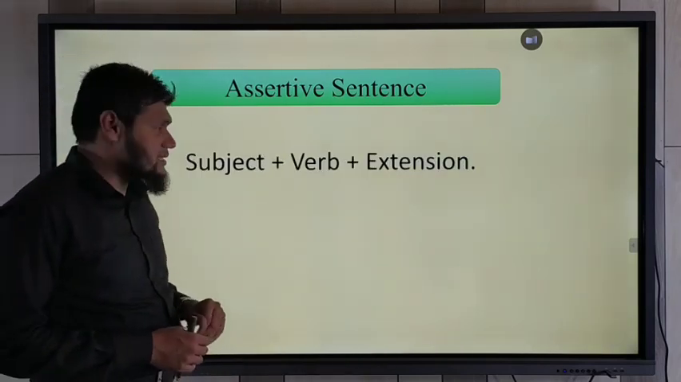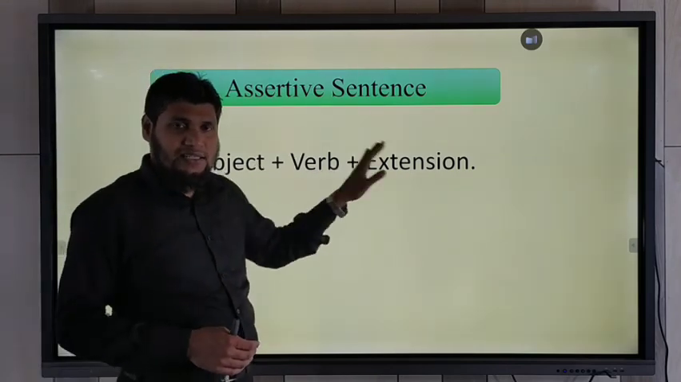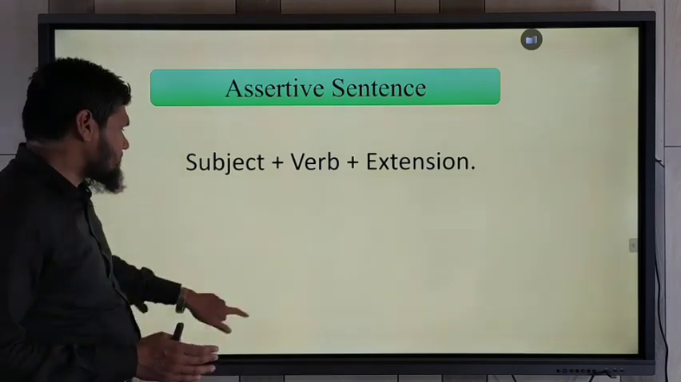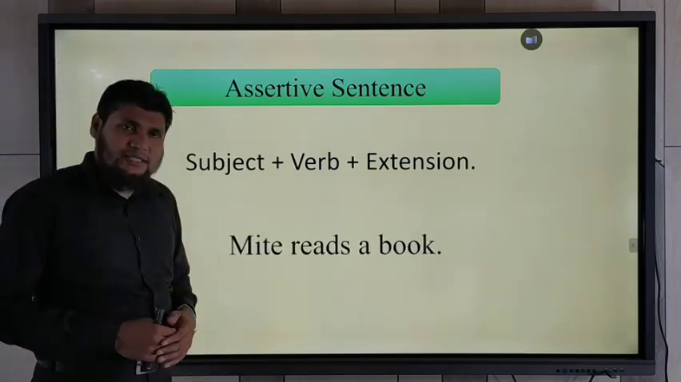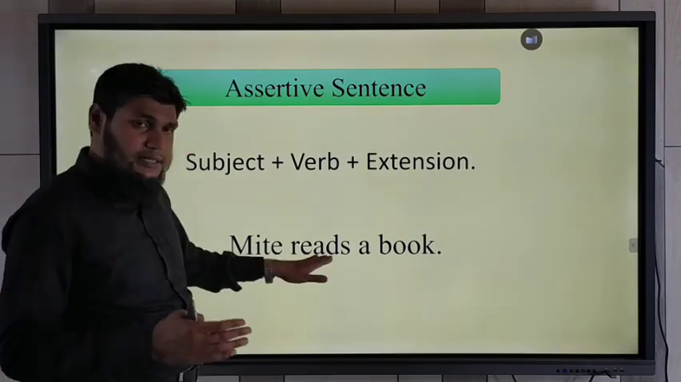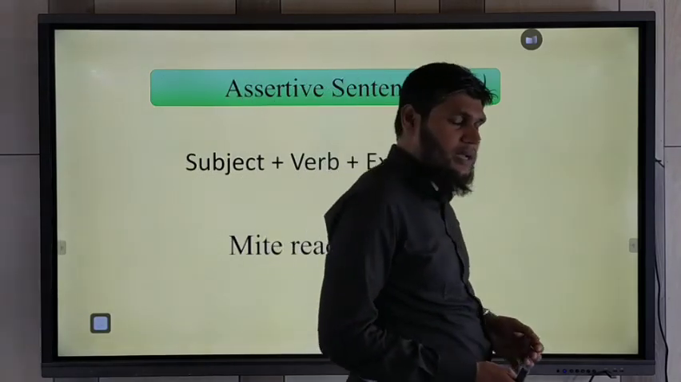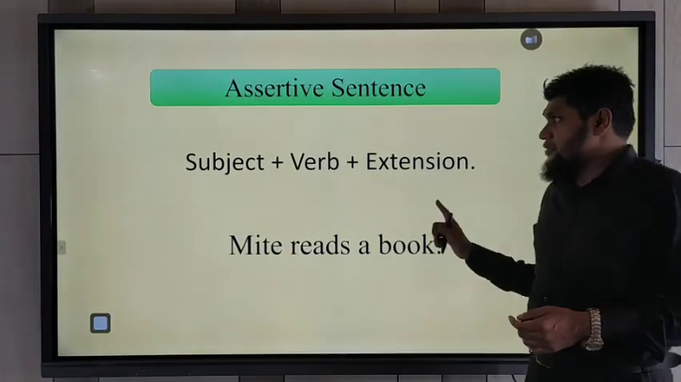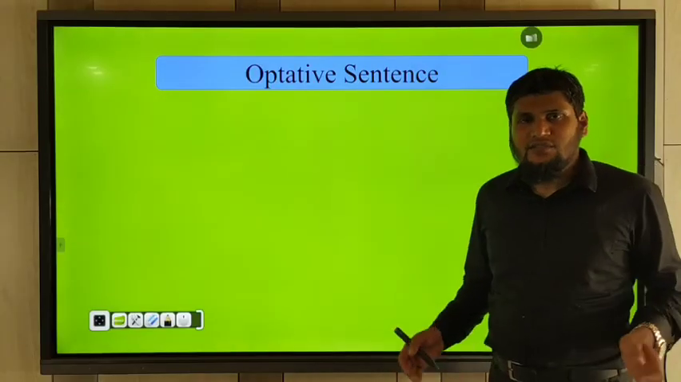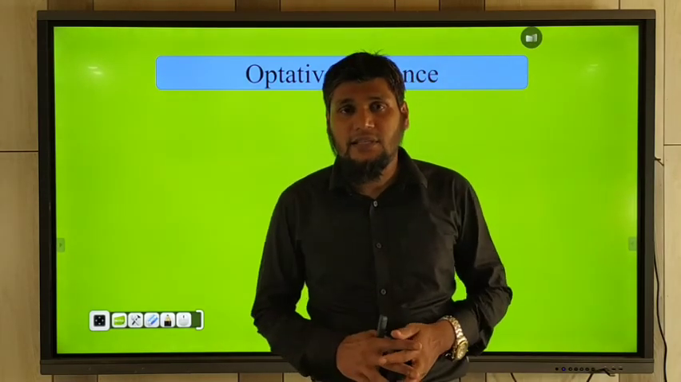Assertive sentence is started with subject and then verb and then extension. Subject plus verb plus extension. You know that. There is an example. Miti reads a book. Miti is subject here and reads is the verb and a book extension or object. Okay, like that. You need to have the idea about optative sentences. Okay, my dear students. Now you will understand about optative sentence.